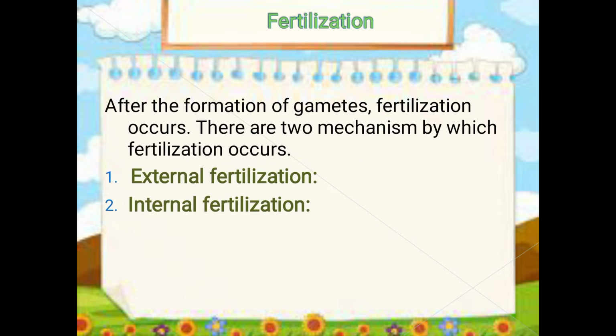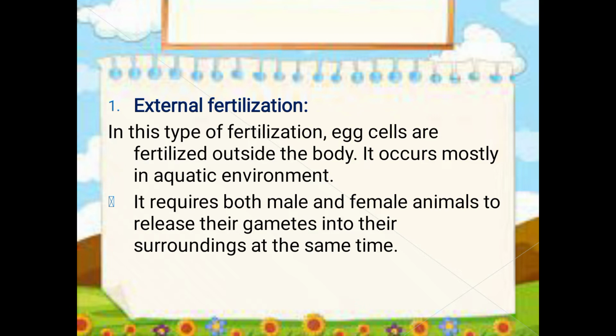In today's topic, we are going to discuss the types of fertilization in detail. After the formation of gametes, fertilization occurs. There are two mechanisms by which fertilization can happen. One of those is external fertilization, and the second is internal fertilization. First of all, let us discuss external fertilization and its process in detail.